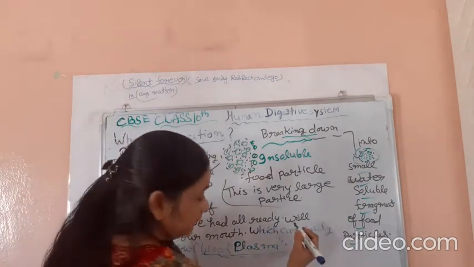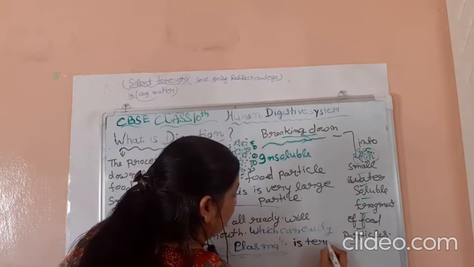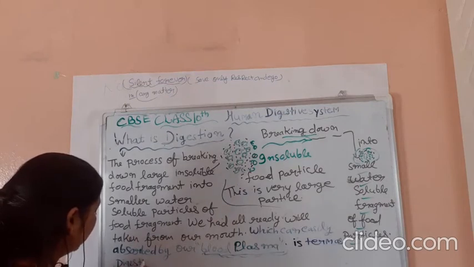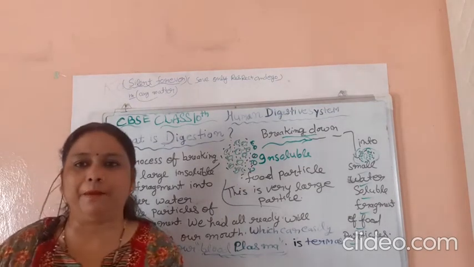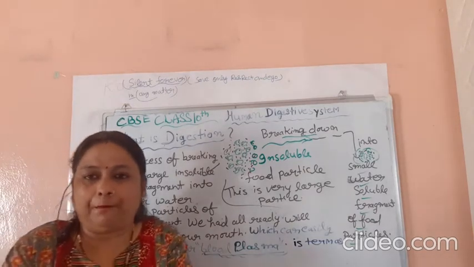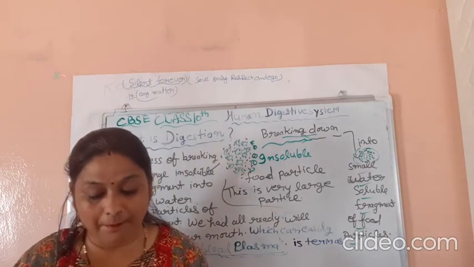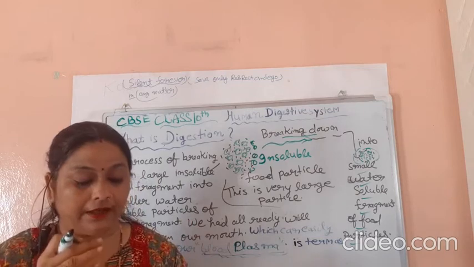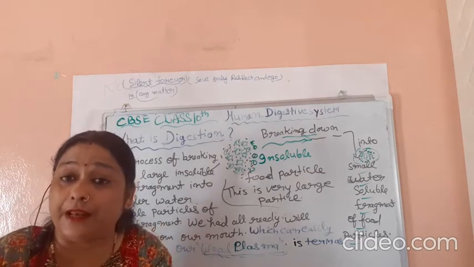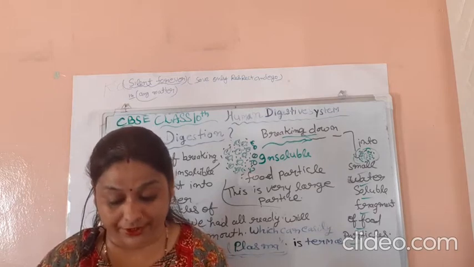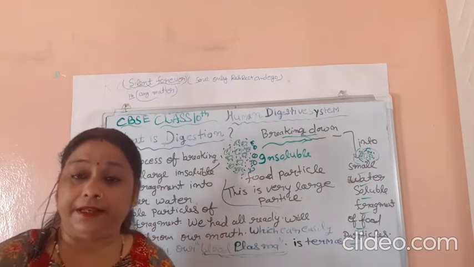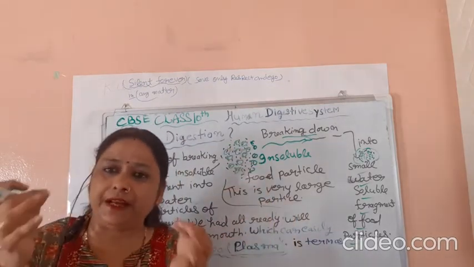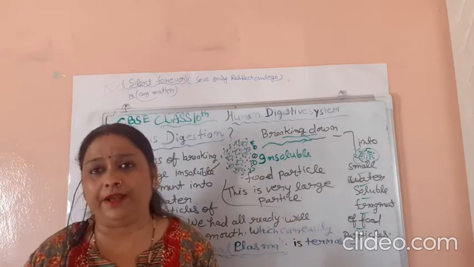This process is termed as digestion, and all our body parts are involved in the uptake and digestion of food, along with the elimination of undigested material through the anus. So this is a very short and clear description of how to define digestion.